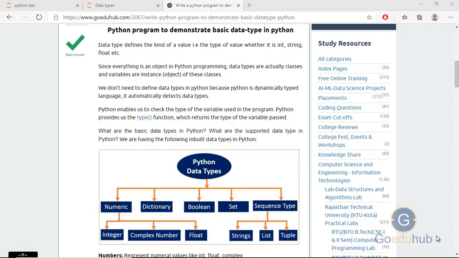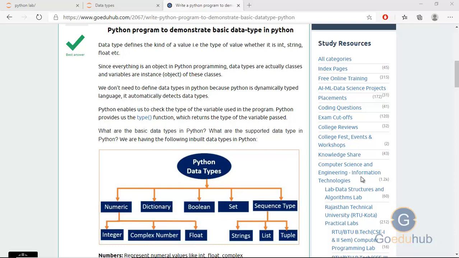Python program to demonstrate basic data types in Python. We will see what a Python data type is and how to work with data types. This is Sharda. I'm going to explain the program of different data types.